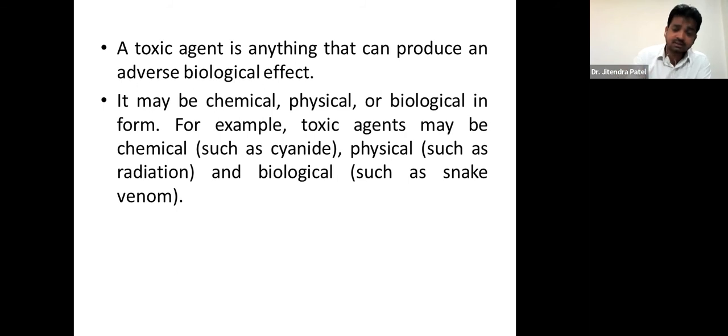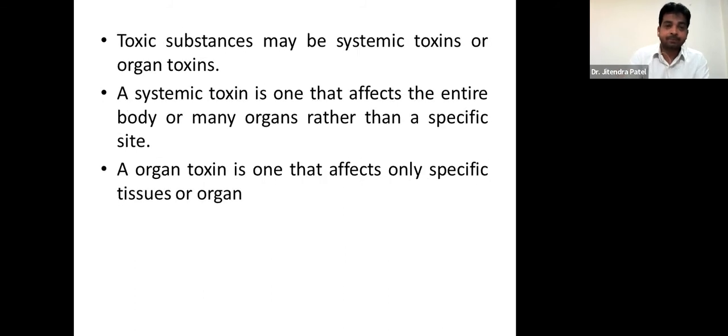So these are the different toxins which may be anywhere. Let me not confine it to one field. It may be in the environment, soil, water, plant, animal, anywhere. If that chemical, physical or biological agent is there and may cause a harmful effect in the biological system, that is called a toxic agent.